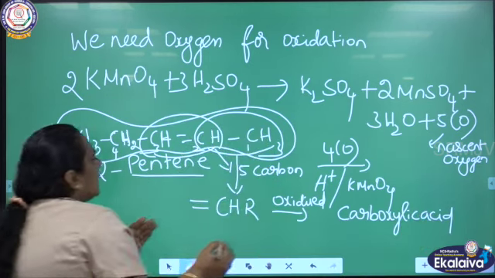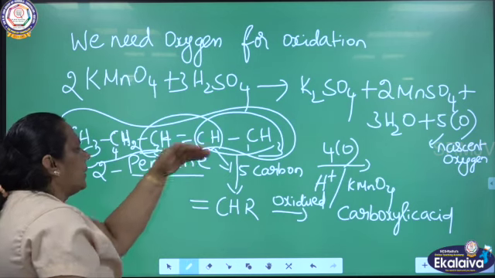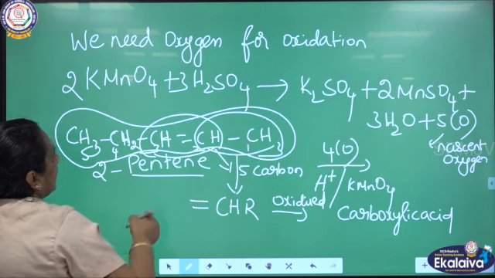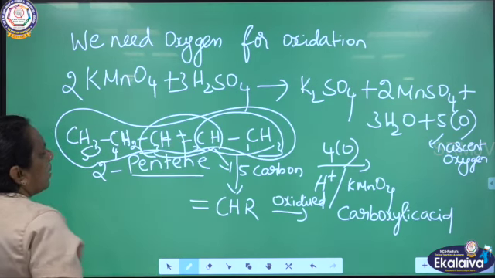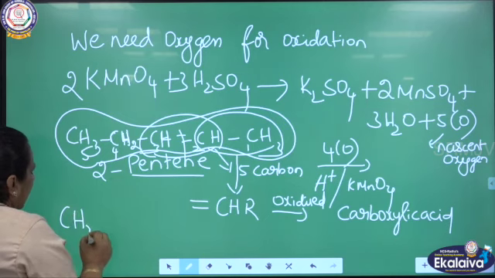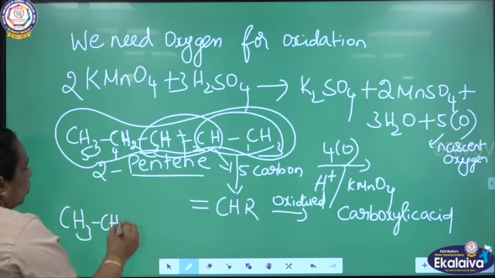So for this reactant, what are the products we are going to see? By adding oxygen, this double bond will be broken. What will you be getting? CH3, CH2, okay.